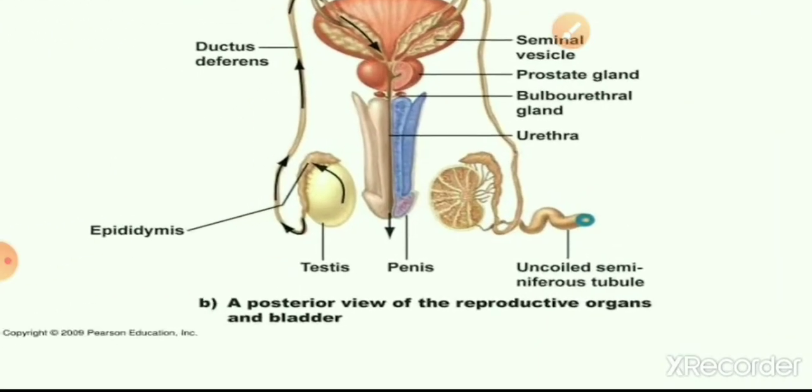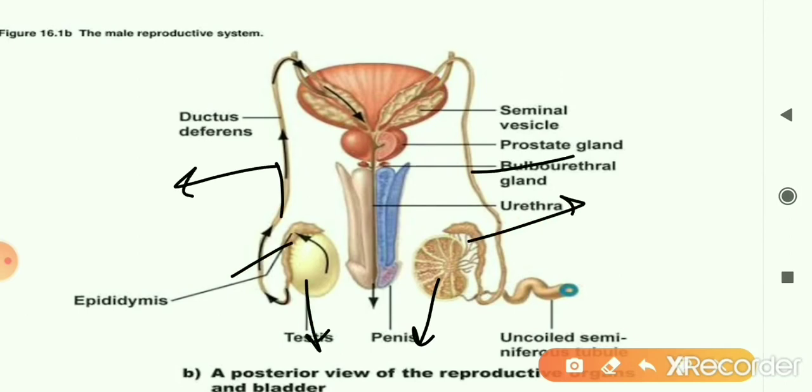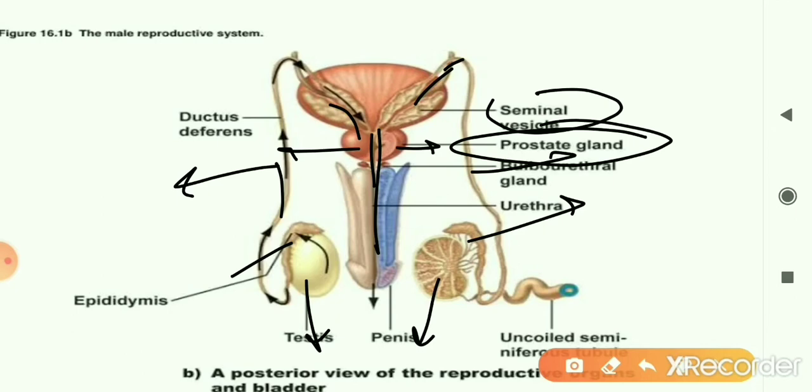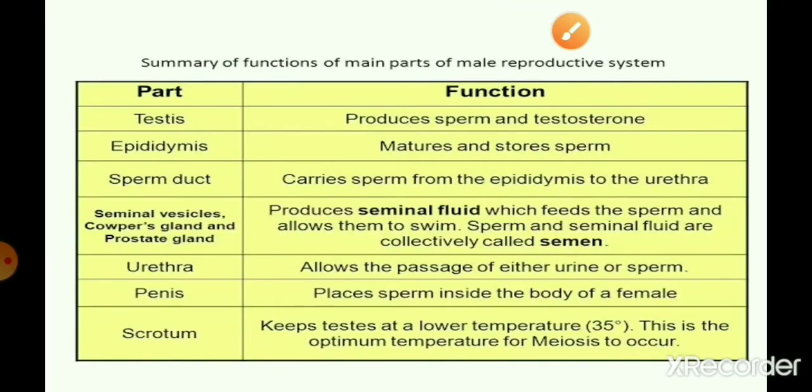Here the diagram is much clearer. Here you can see the two testes, the epididymis, and that leading to the vas deferens, collecting the secretions from the seminal vesicle, and then they join the urethra. On the way they receive secretions from the prostate gland as well as the corpus gland, and then this passes through the penis. Both sperm ducts finally join the urethra, and then they pass out through the penis, which is the copulatory organ. So that's about the male reproductive system, and here are the functions.